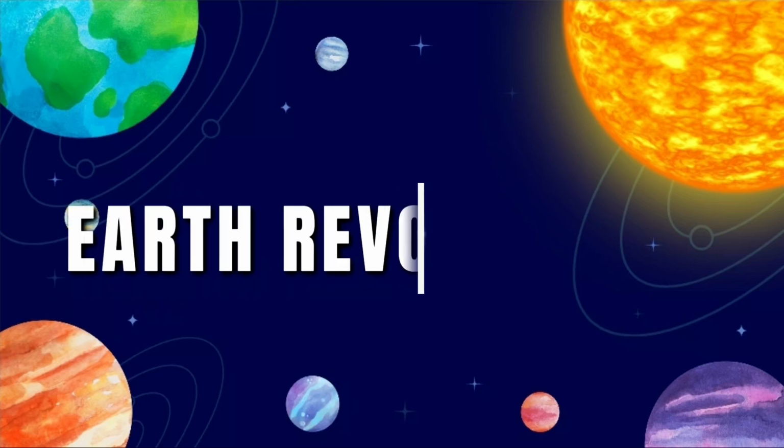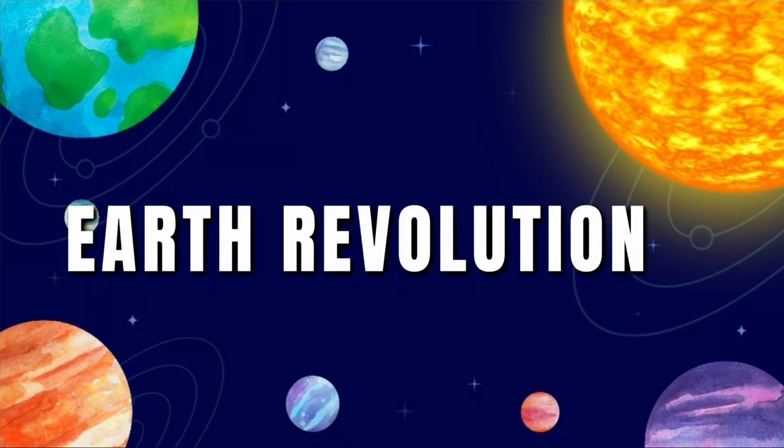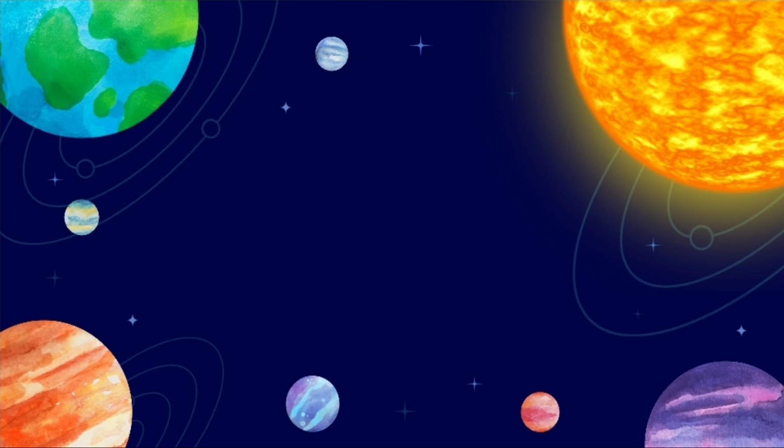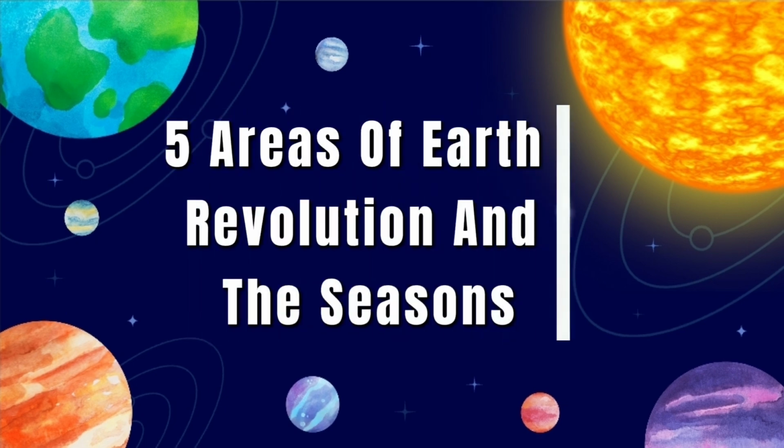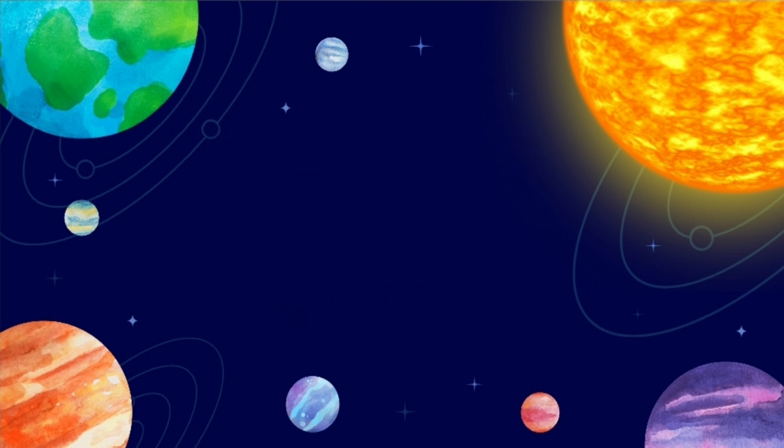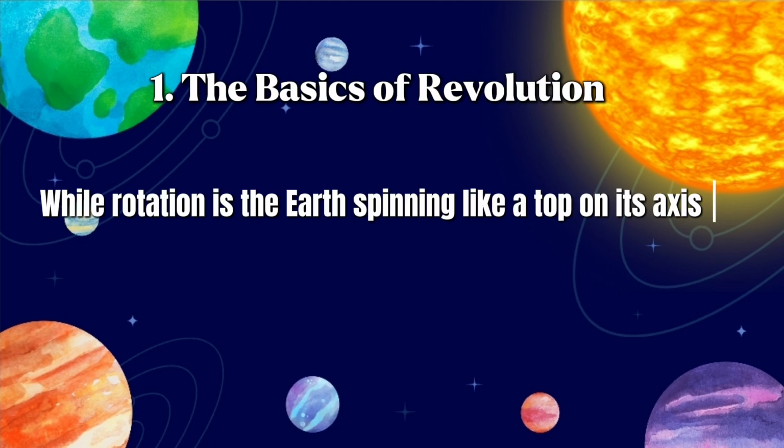So, we talk about Earth revolution. The first thing is the five areas of Earth revolution and the seasons. So, five areas that we discuss today. First is the basics of revolution.